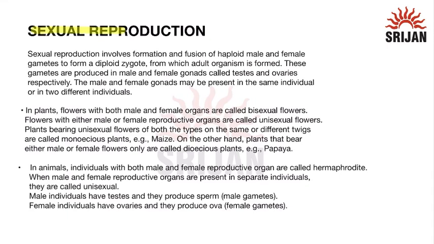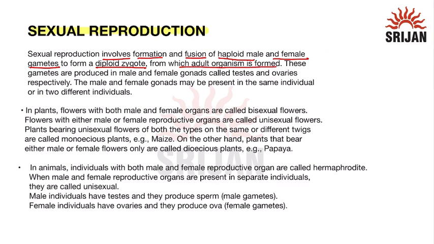The topic is sexual reproduction. Now, sexual reproduction involves the formation and fusion of haploid male and female gametes to form a diploid zygote, from which the adult organism is formed later.